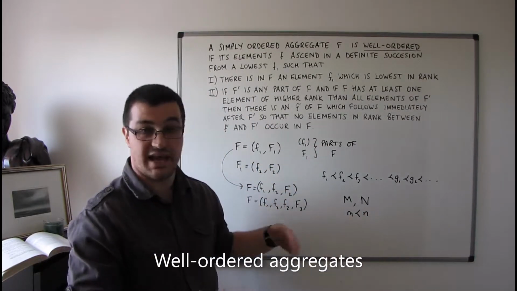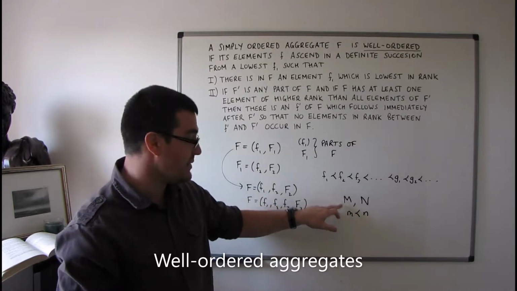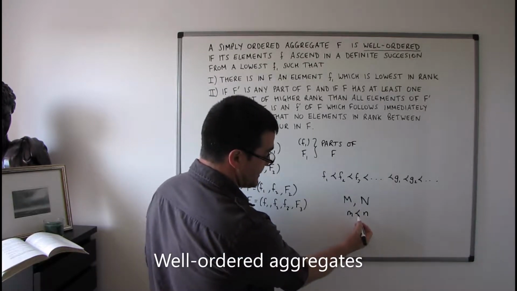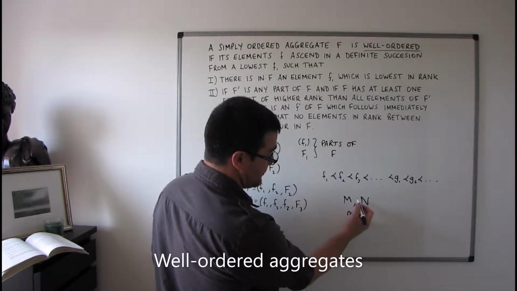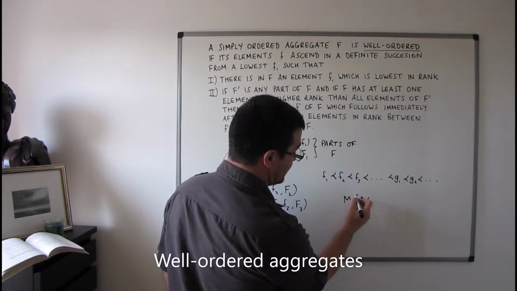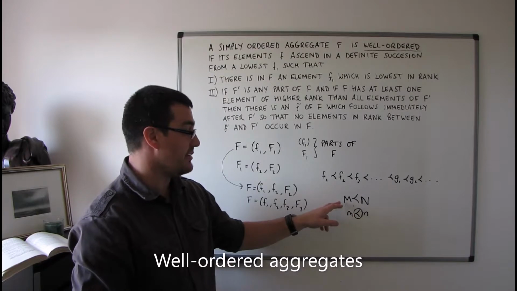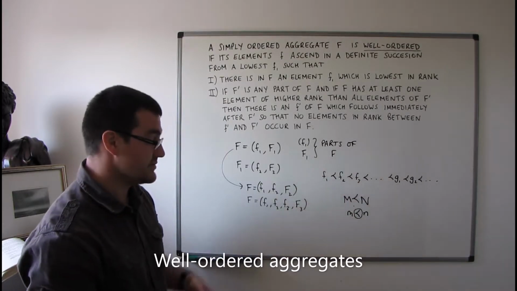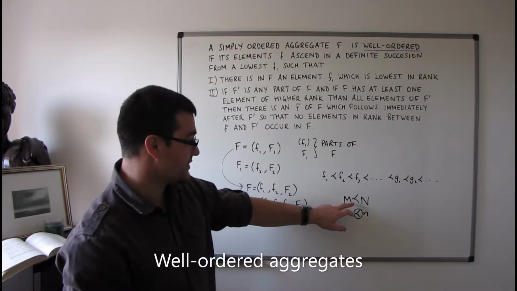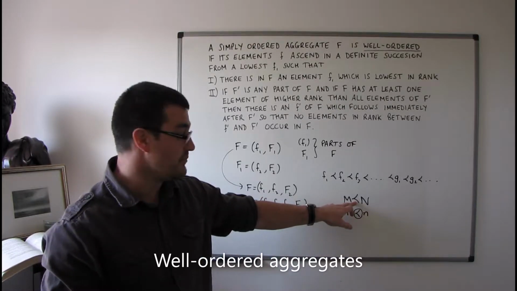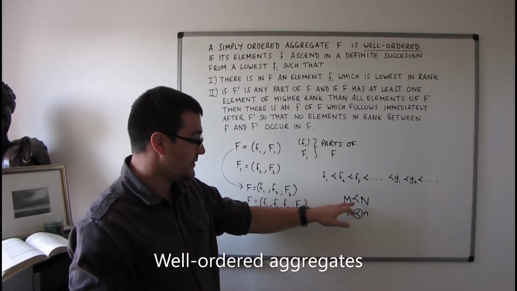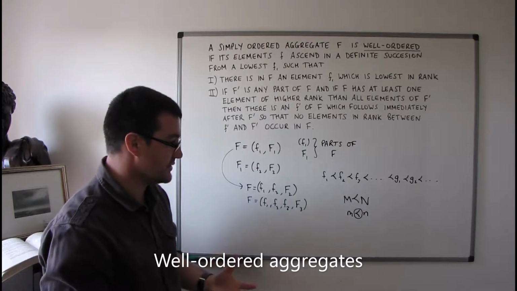So every element m of aggregate m precedes every element n of aggregate n. Then we can actually use this notation here between the aggregates to say that m, well, I don't really know how to say it. Maybe m precedes n, or m is lower in rank than n. It doesn't really make any difference, but we can extend the notation. So obviously the notation here has a slightly different meaning than the notation when it's used between elements, but it's got an interpretation that's well understood.